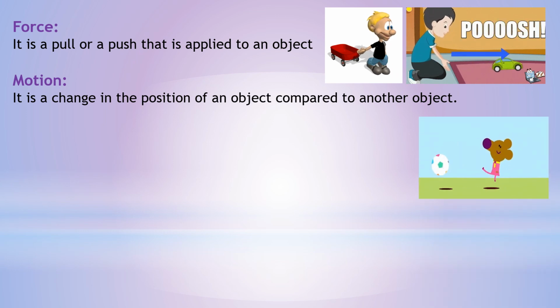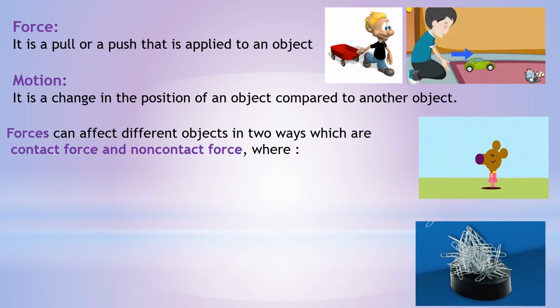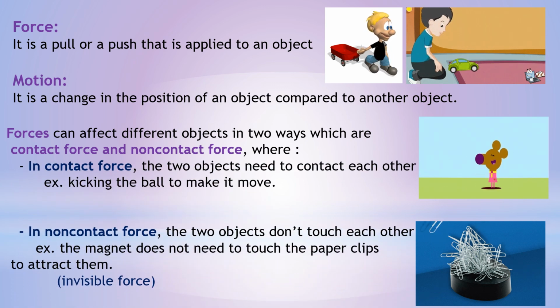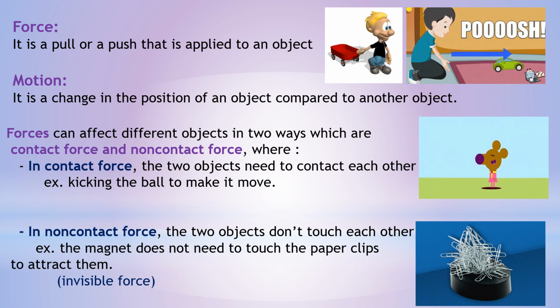We have two types of force, contact force and non-contact force. Contact force means the two objects touch each other, but non-contact force means they don't touch each other. So in contact force, the two objects need to touch each other, as in kicking the ball to make it move. But in non-contact force, the two objects don't touch each other, as the magnet doesn't need to touch the paper clip.